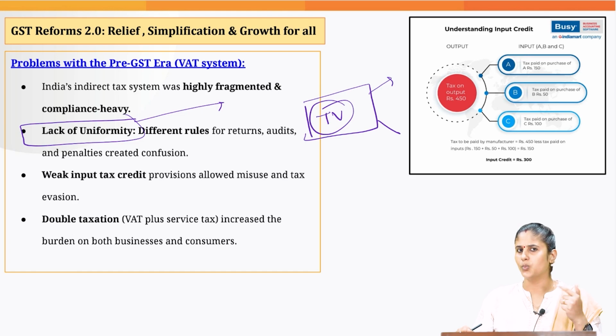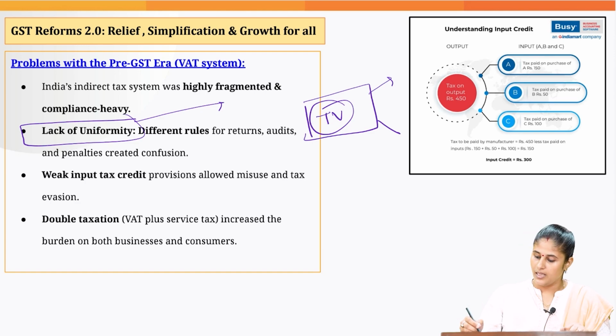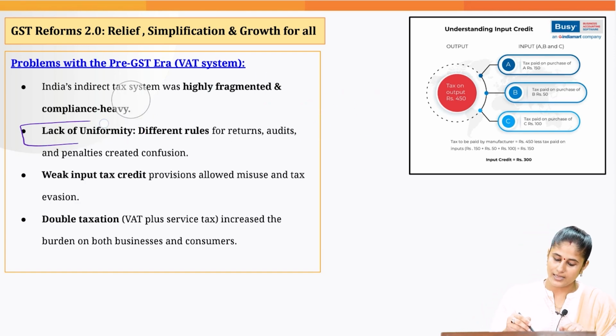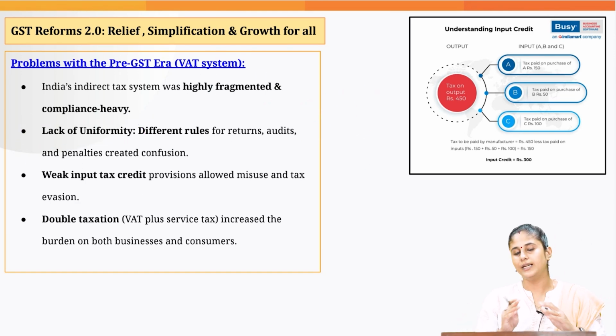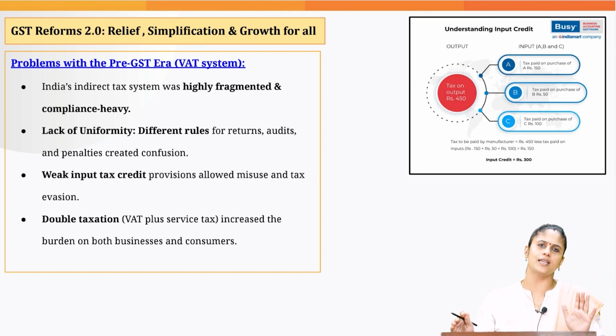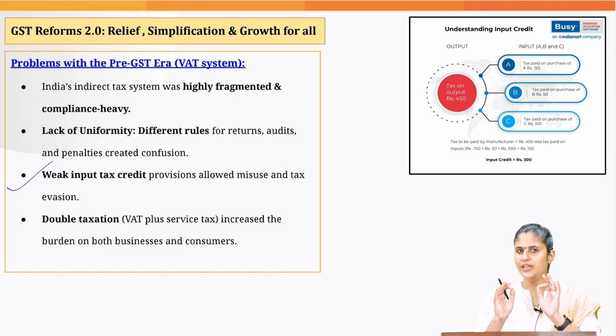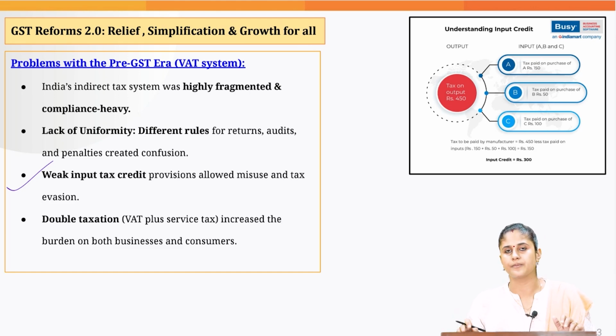Don't you think so? It went against the interest of the consumers in that particular state where the VAT level was quite high. And that is the reason we say that pre-GST, the indirect taxation system was totally against the idea of one nation, one tax. Then we had a very weak input tax credit mechanism in place.